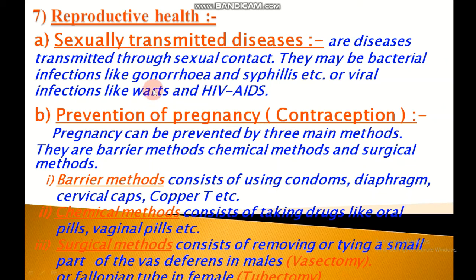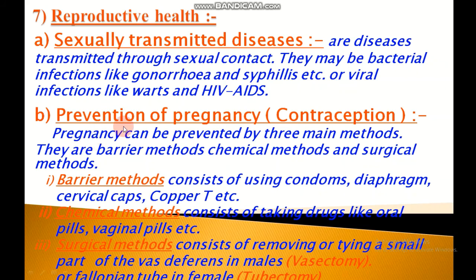Some of the common sexually transmitted diseases are gonorrhea, syphilis and AIDS, acquired immune deficiency syndrome. Gonorrhea and syphilis are bacterial sexually transmitted diseases, while AIDS is a viral infection disease and warts is also a viral infection.